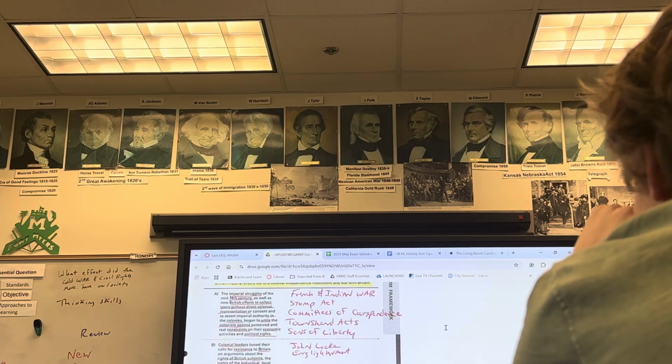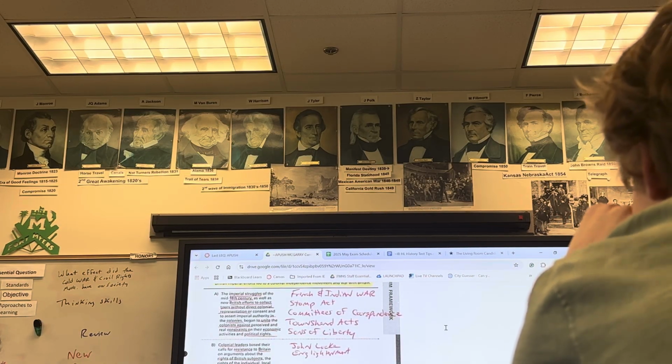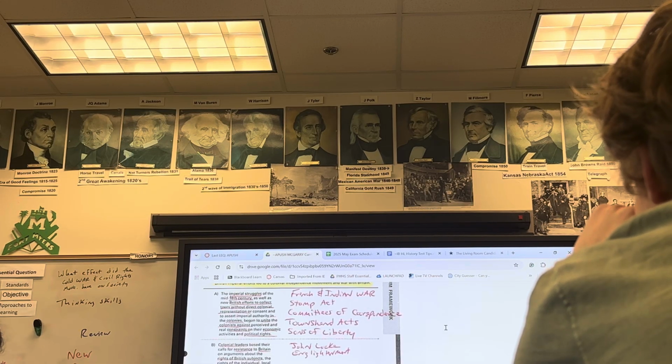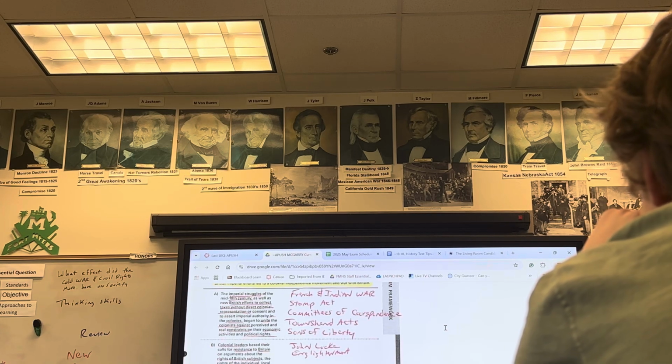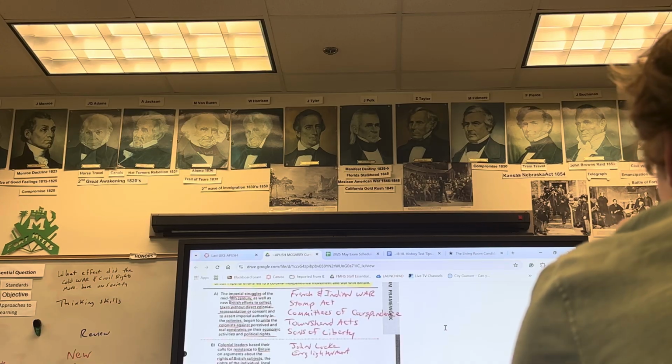People in Massachusetts or in Virginia had more contact oftentimes with people in England than they did with each other, because the colonies weren't united at all whatsoever. But now we're going to start to see unity amongst colonists. Colonial leaders based their resistance to Britain on arguments about the rights of British subjects, the rights of the individual, traditions of self-rule, and ideas of enlightenment.